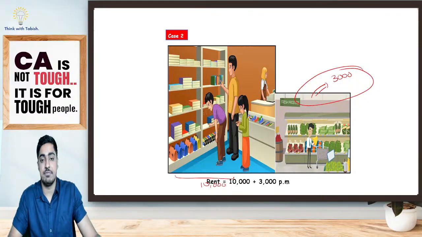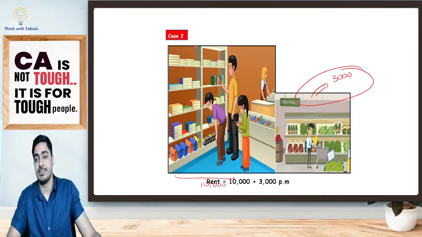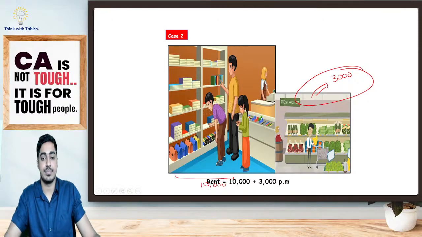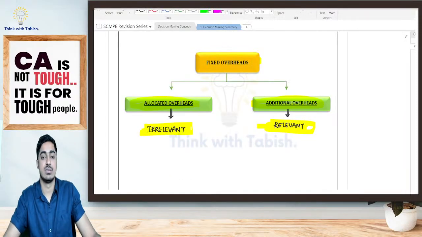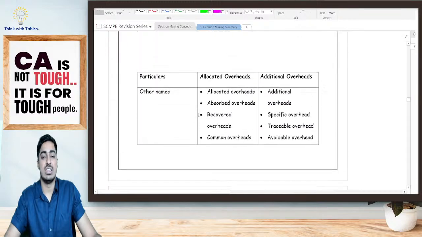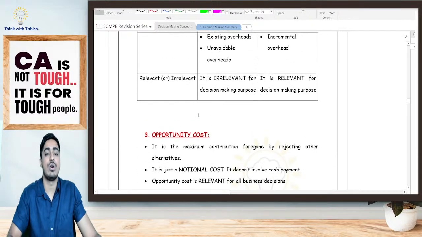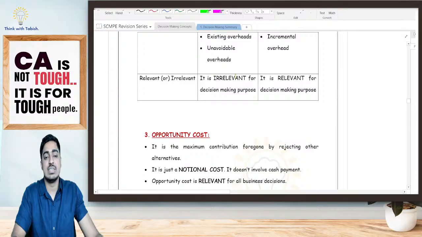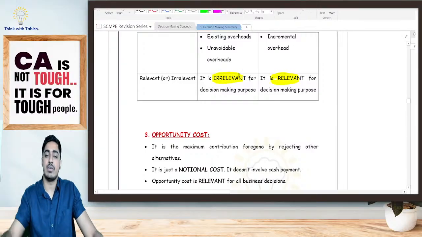Is it clear, everyone? Should we continue, students? Yes, 3,000 is going to be relevant. Is it clear, everyone? Yes, all these different names are there, whatever you call it. Your allocated overheads are irrelevant, your additional overheads are going to be relevant for your decision making.